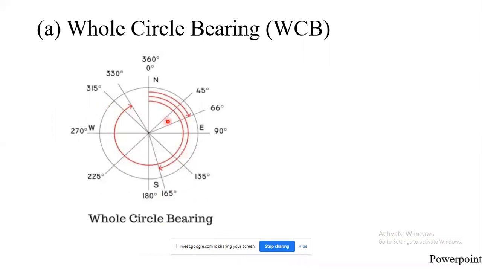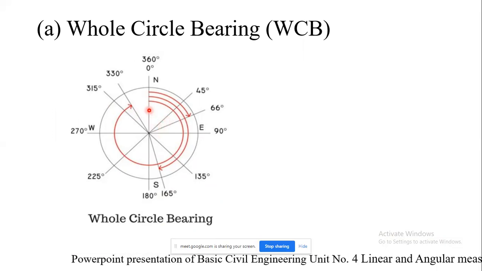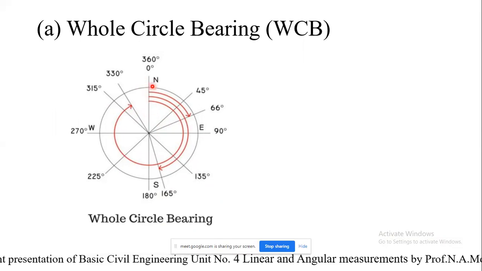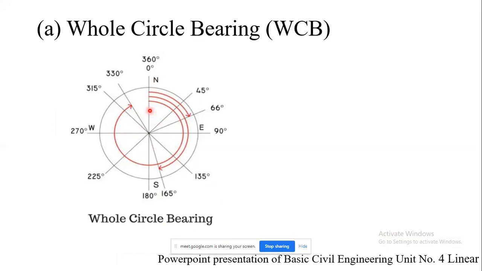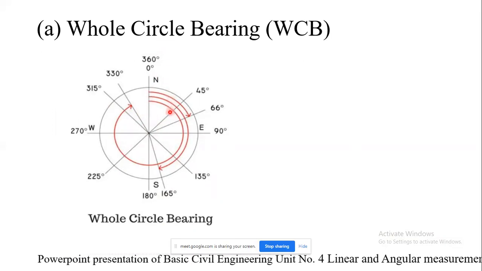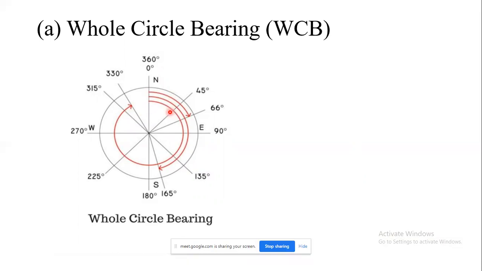The magnetic bearing of a line which has been measured clockwise from the north pole. So this is the north pole. With respect to this north pole only, all the angles are measured. So these angles which are measured are called whole circle bearings. Correspondingly, such a bearing may have any value between 0 degree to 360 degree.